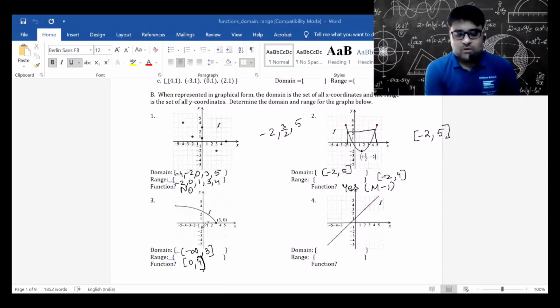Okay, what about whether it is a function or not? Yes, it is a function. It is a one-to-one function.